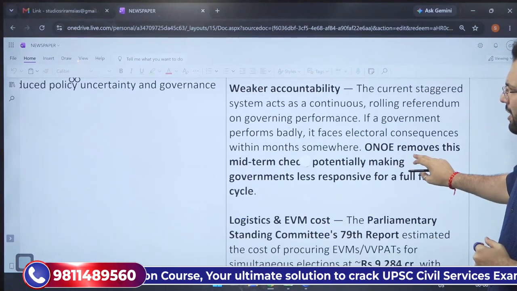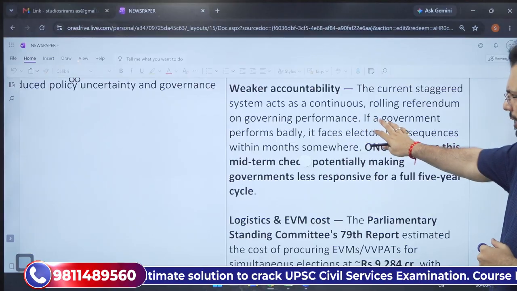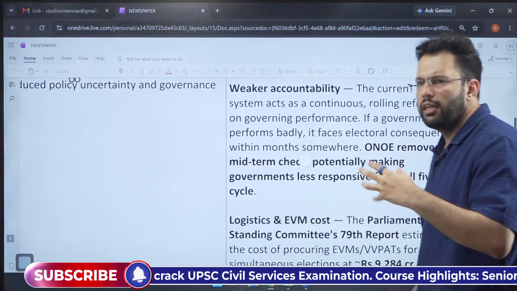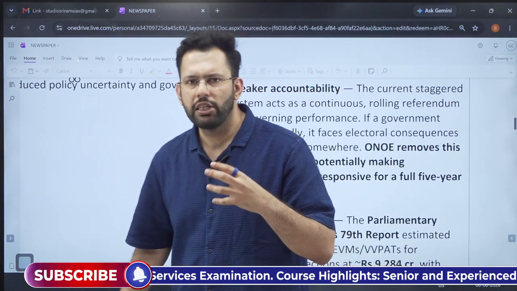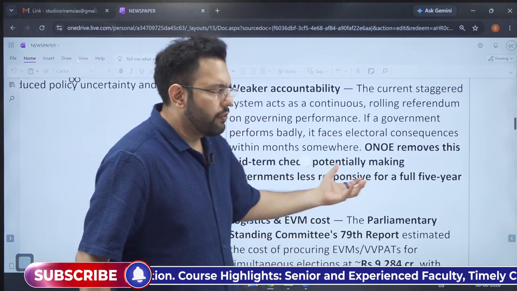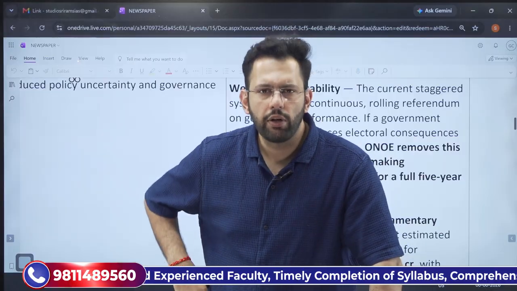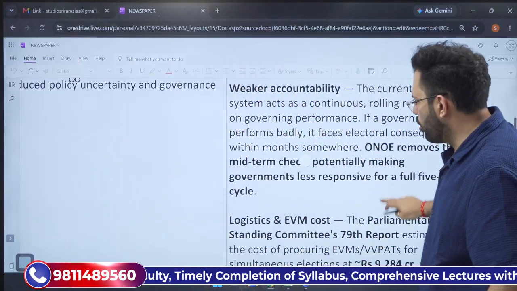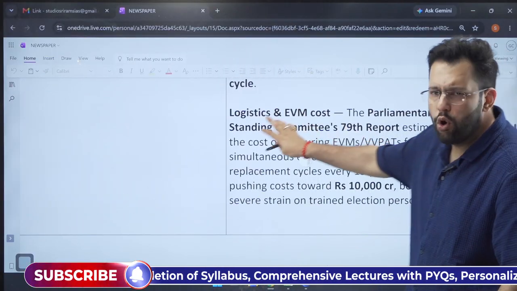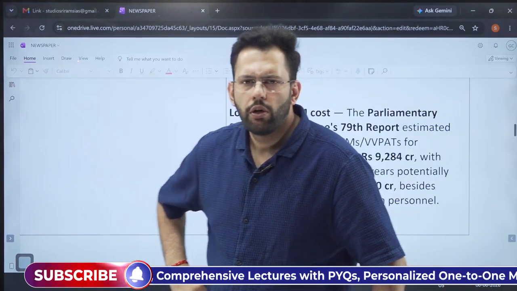Then the last thing is weaker accountability, because one nation, one election will ensure that it will only happen once in 5 years. So how will we keep our leaders accountable? And also the argument highlighted is about the logistic cost. Why?